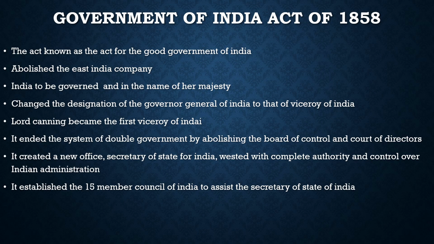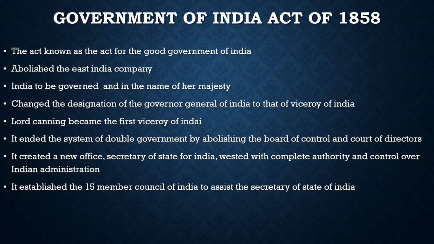Also, it ended the system of dual government by abolishing the Board of Control and Court of Directors. It also created a new office called the Secretary of State for India, vested with complete authority and control over Indian administration. The Secretary of State was a member of the British Cabinet and was responsible ultimately to the British Parliament. It also established the 15-member Council of India to assist the Secretary of State. So these are a few key features of the Government of India Act of 1858.